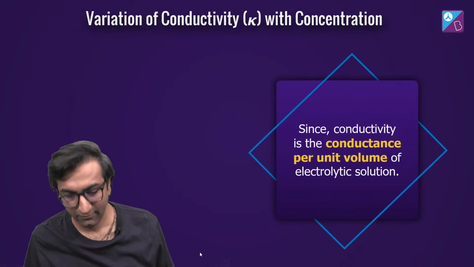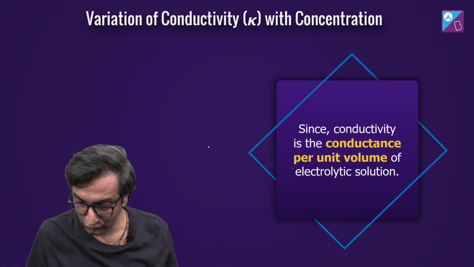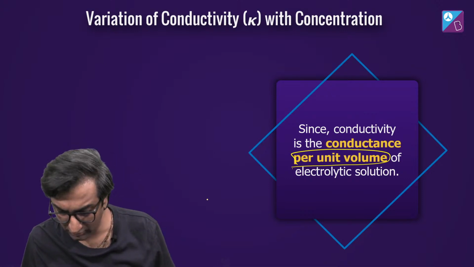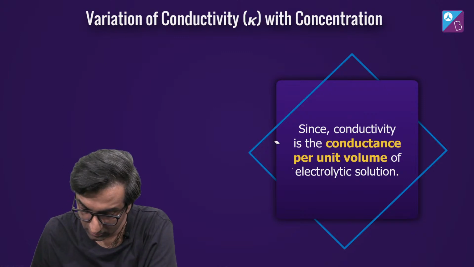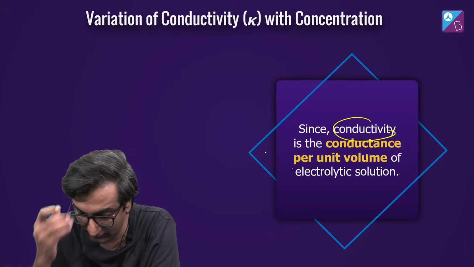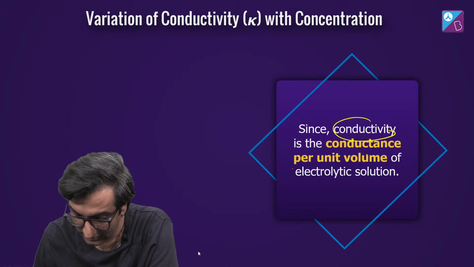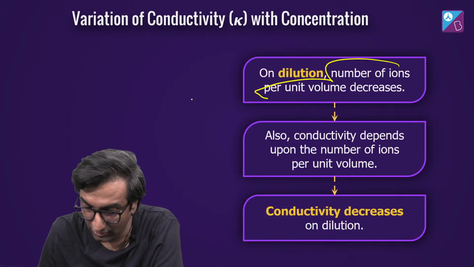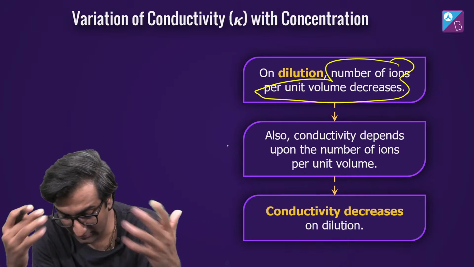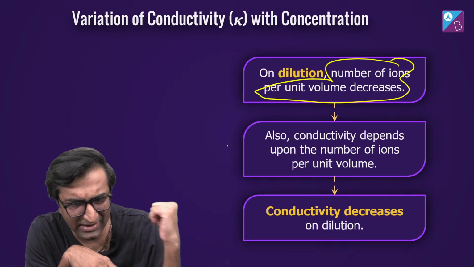Why? Because conductivity is conductance per unit volume of the electrolytic solution. On diluting, the number of ions per unit volume will decrease, and conductivity depends on the number of ions. Conductivity decreases on dilution. This is cool. Any doubts on this idea?